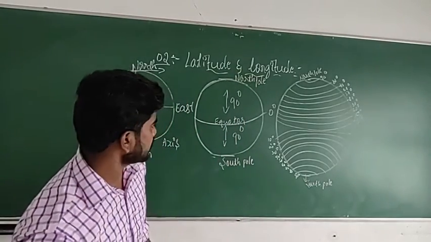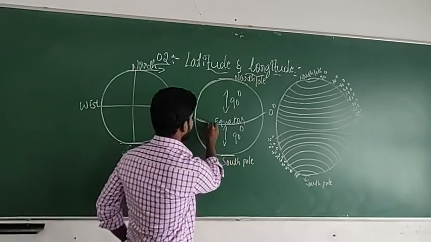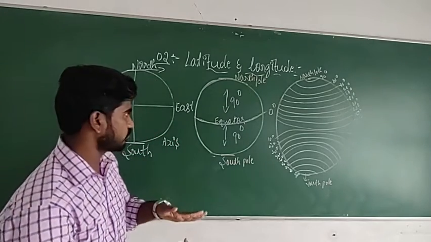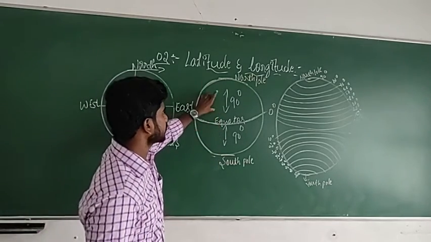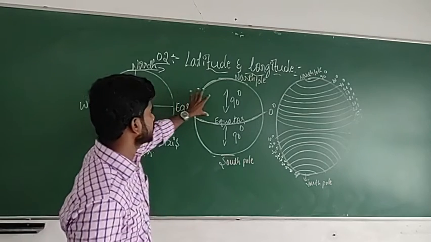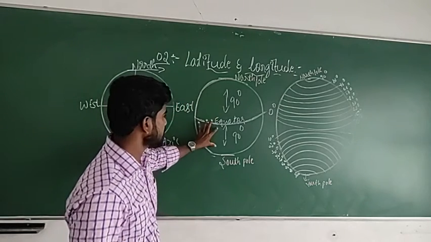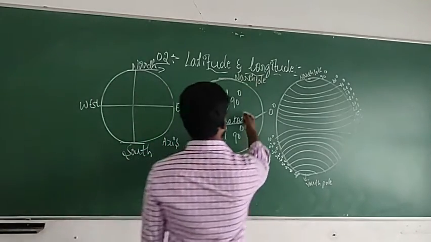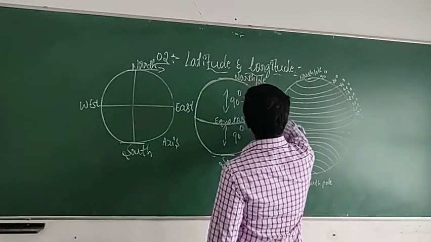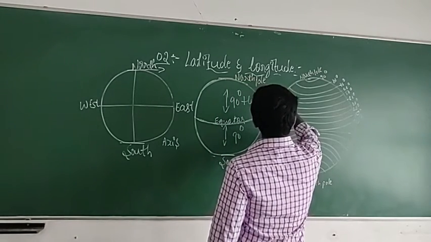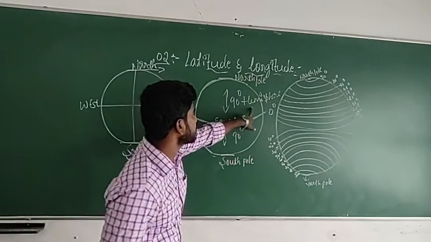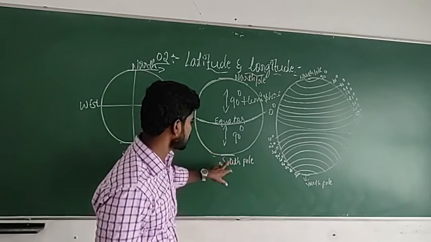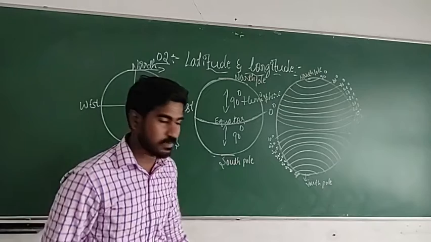In this picture you can see there is one line. This line divides the earth into two halves. Is it right? If I take the directions, this is the north part of the earth and this is the south part of the earth. See, half part of the earth is called a hemisphere. This hemisphere is in the north direction, that is why it is the northern hemisphere. This hemisphere is in the south direction, that is why it is the southern hemisphere.